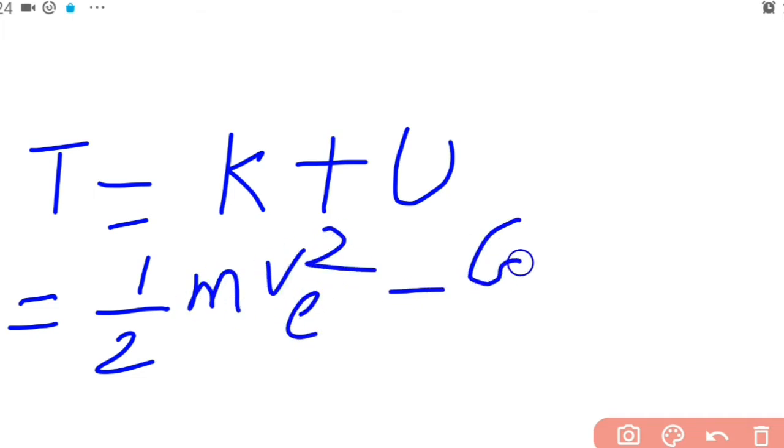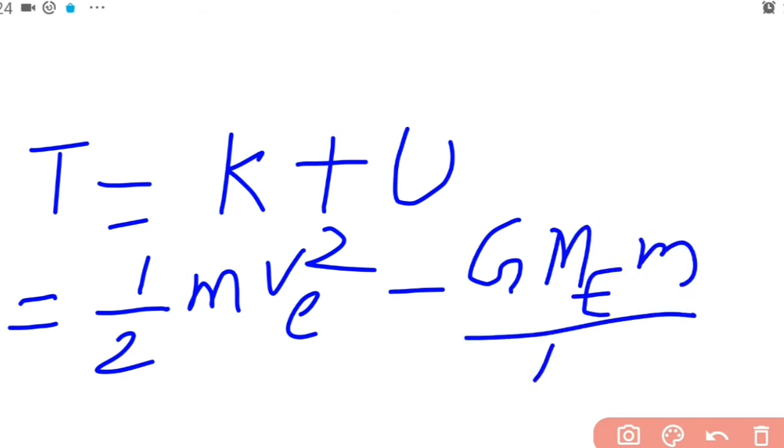minus G M_E m by R. So this is the expression for the total energy of the object which is projected from the height h with the minimum velocity or the escape speed.